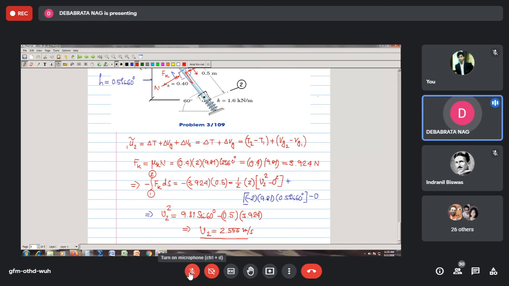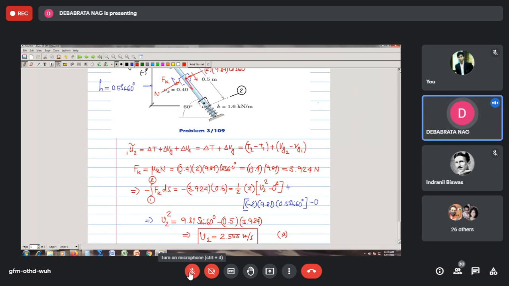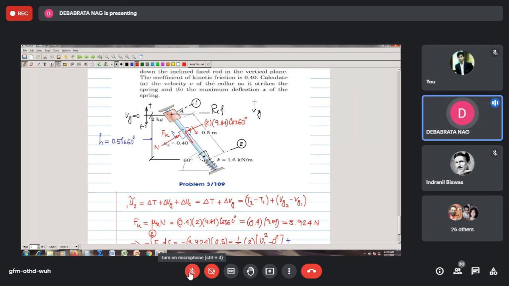So this is going to be my velocity just when the slider is coming and hitting the spring. So this gives me the answer for part A, and since we are already up by our timing, we stop here discussing this part, and when we meet in our next class, we will be solving the second part. And if you want, you can try also. I just discuss how to solve the second part for the maximum deflection of the spring.